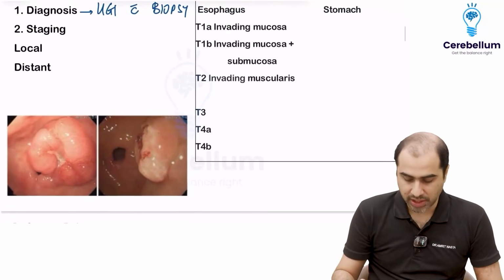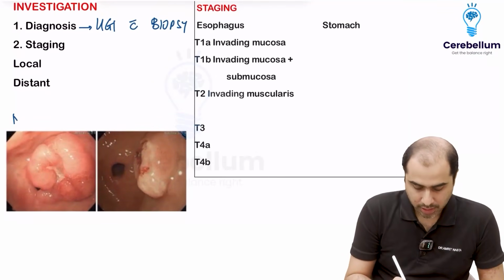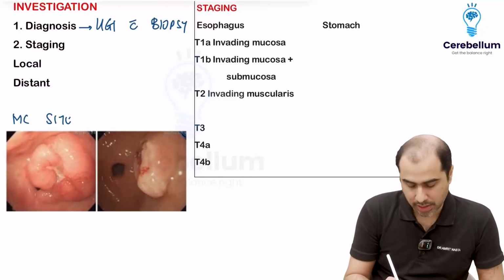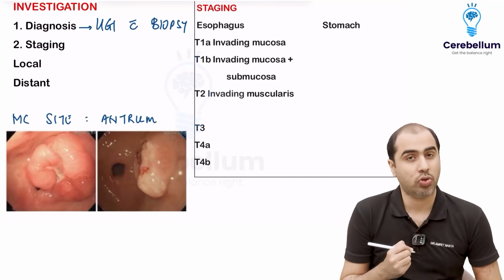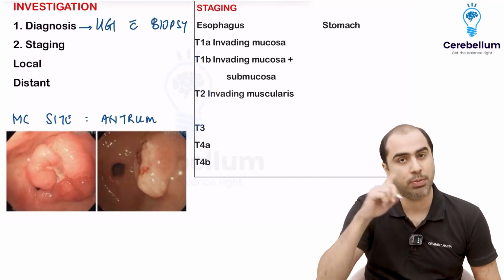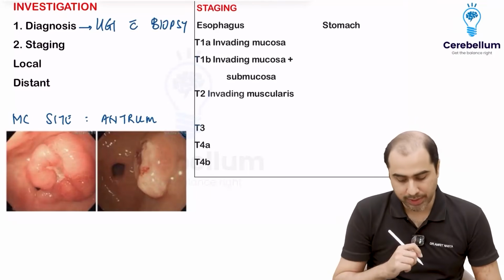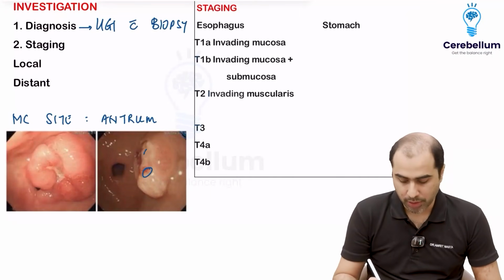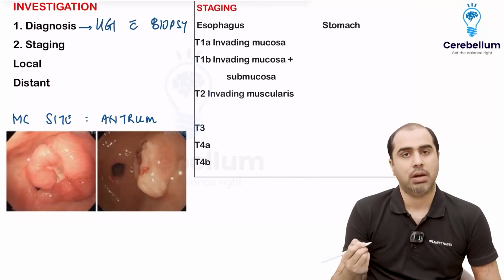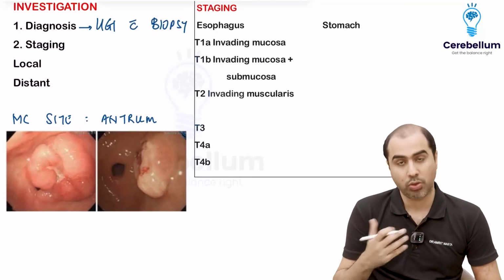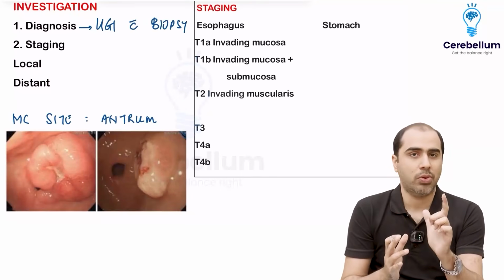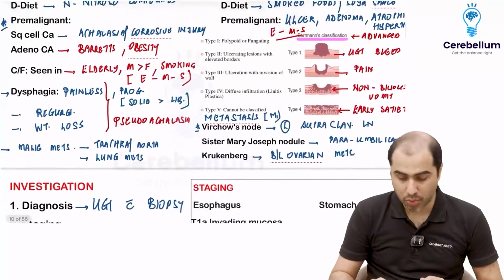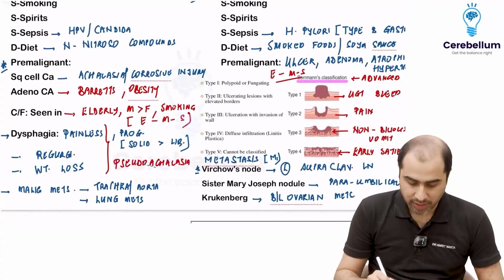If I ask you most common site of stomach cancer, it is the antrum. And the reason is because H. pylori hides in the antrum. Okay, in Japan where there is not so much H. pylori, it is not antrum. There it is proximal stomach. So I do the endoscopy, I see the tumor, I take 2-3 biopsies. Biopsy will prove it's an adenocarcinoma of the stomach. In esophagus, it could be either squamous cell or adenocarcinoma. Once I get the diagnosis, the next step is going to be I want to look for mets because in both of these malignancies, all these different mets are possible.